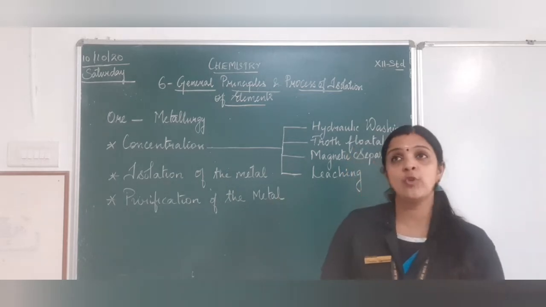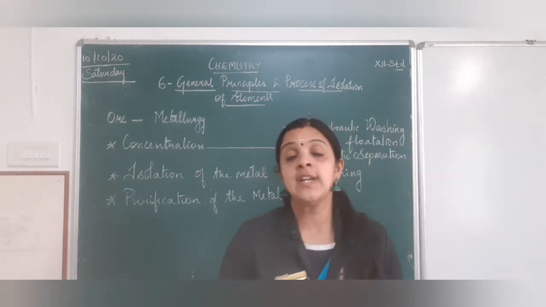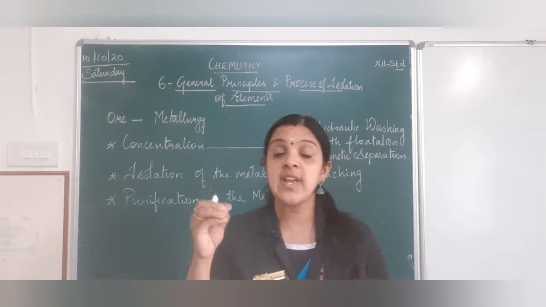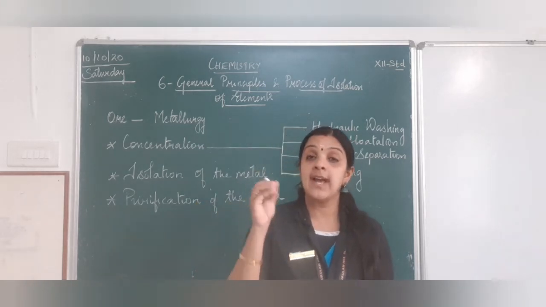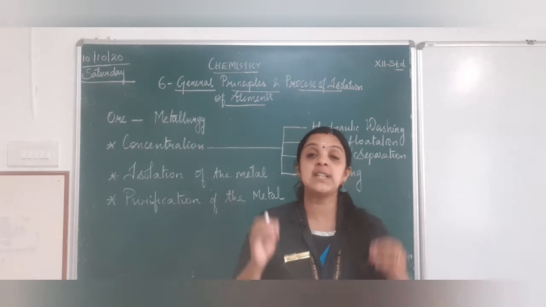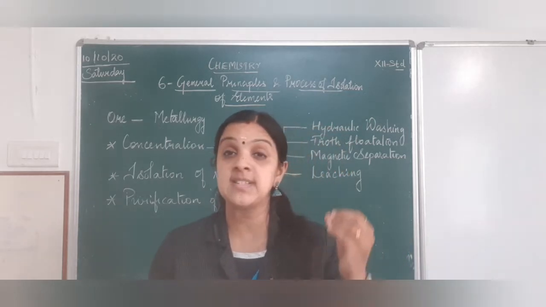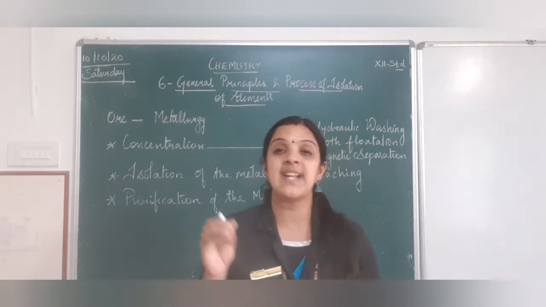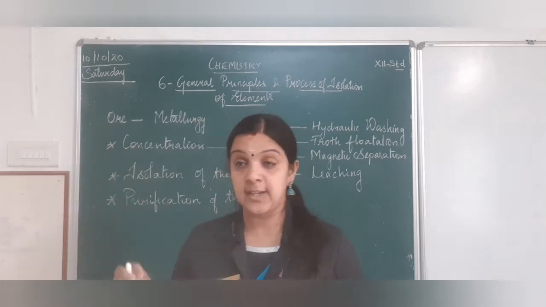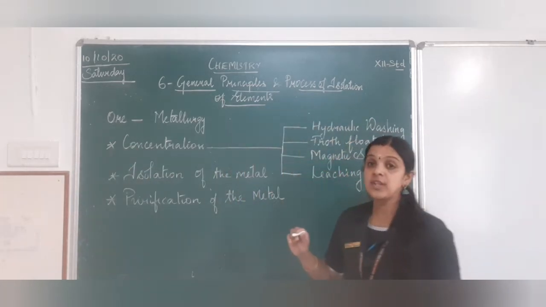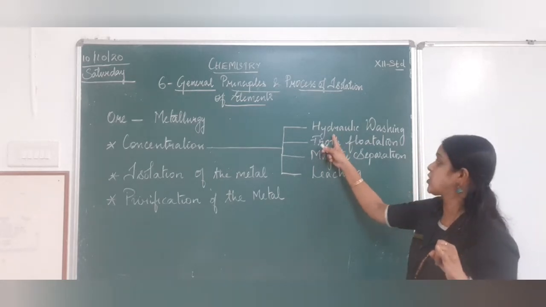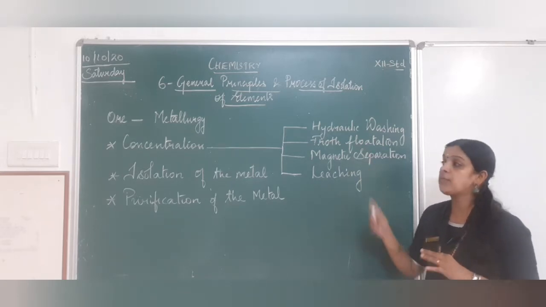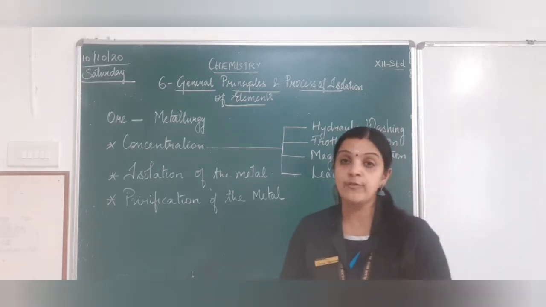What does concentration of ore mean? In concentration of ore, we are going to focus on removing the impurities, because any ore which has metal content will not have only the metal but will also have earthly impurities like gangue. We were discussing in 10th standard, you remember? Sand particles, dust. Those particles we call silicon dioxide, that is gangue. So in this first process of concentration, we are going to learn about hydraulic washing, froth flotation, magnetic separation and leaching. These are the 4 methods involved in the concentration of ore.